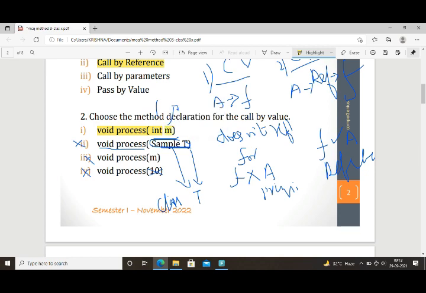Void process interim. We know that the data value is of integer type. Data value of m belongs to data type integer. So void process interim is the method declaration for call by value. You have to remember call by value means only primitive data type. So let's check which parameter is passed as primitive type. That one we can choose as the method declaration for call by value.